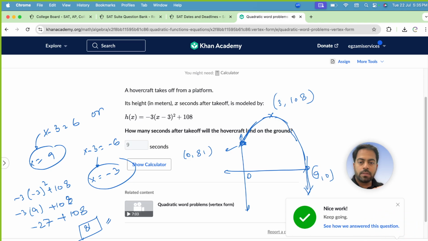So that was it for the vertex form. You will get the concepts by practicing it, right?